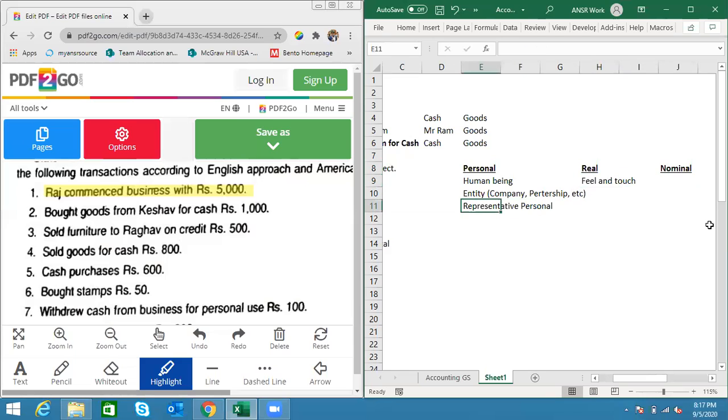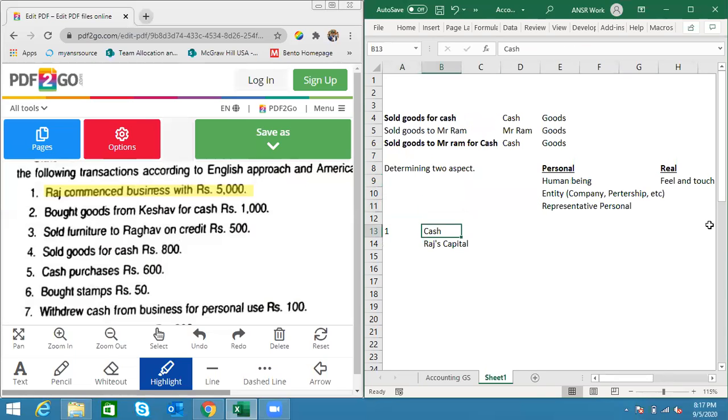It's as simple as that. Let's apply this very quickly. Now, cash. Is it a human being? Definitely no. Is it an entity? Is it a company? No. Cash is not a company. It's not a representative personal account. And is it something you can feel and touch? Yes, cash notes we can feel and touch. So it is coming under real account.